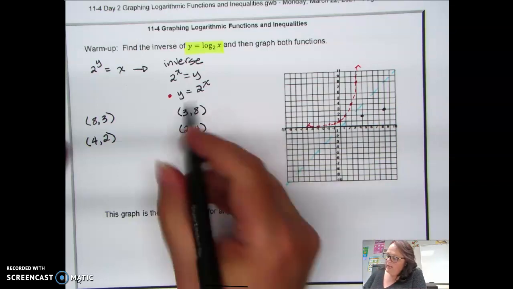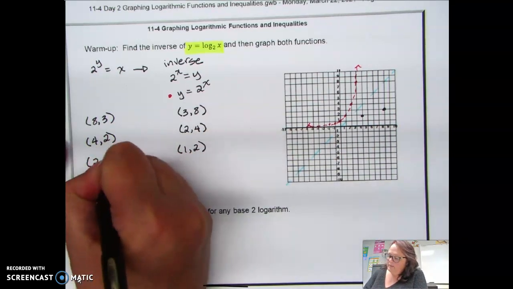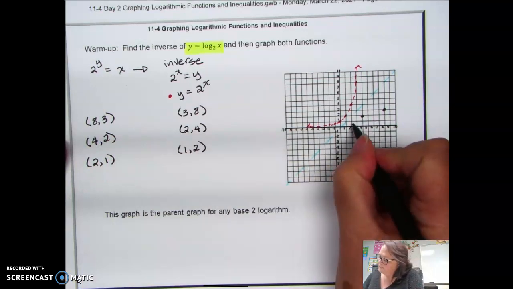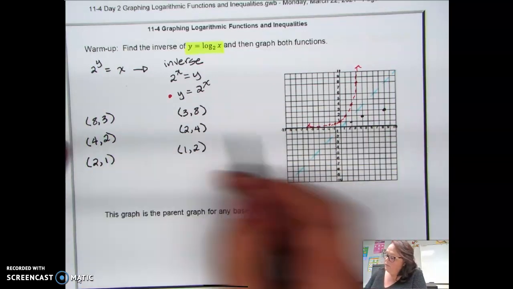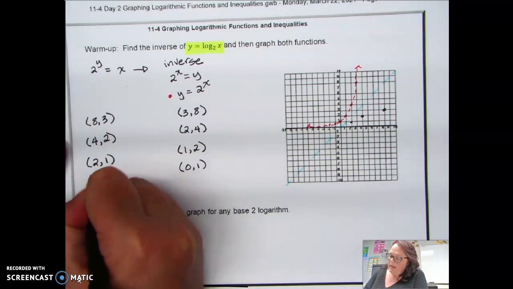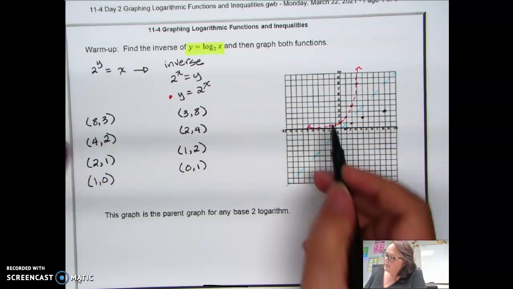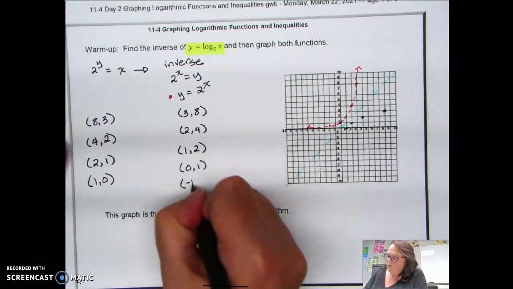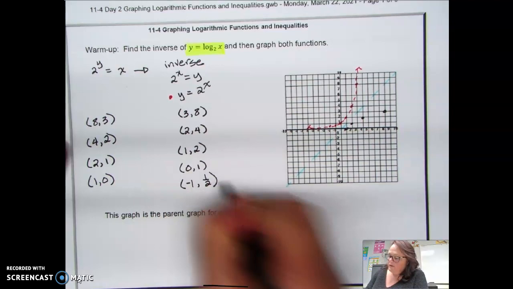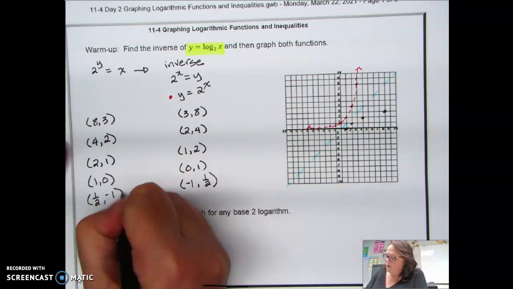And then we have a point at 1, 2. So my new point is going to be at 2, 1. And then we had a point at 0, 1. So I'm going to have a point at 1, 0. Then we had a point at -1, 1/2. And so if I flip that, that's going to be at 1/2, -1.